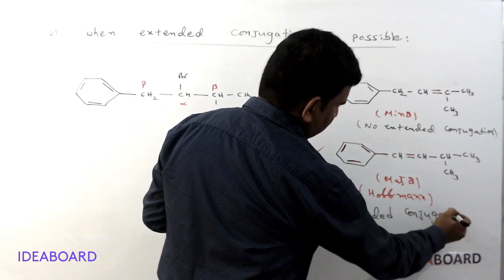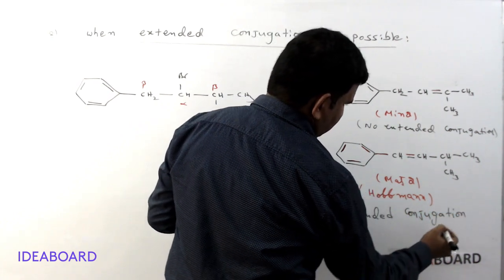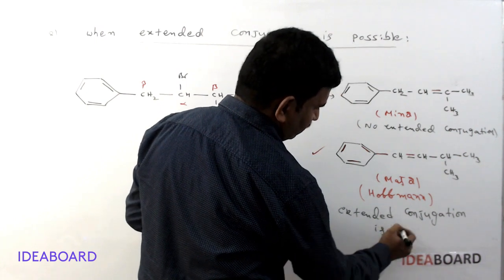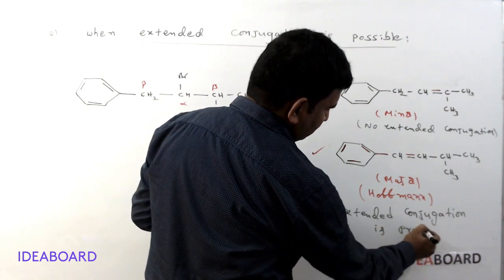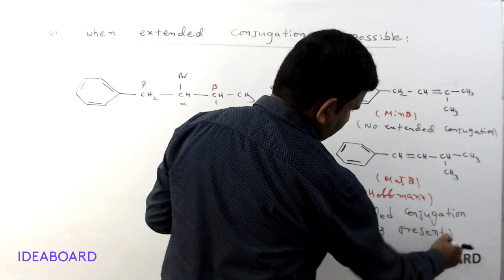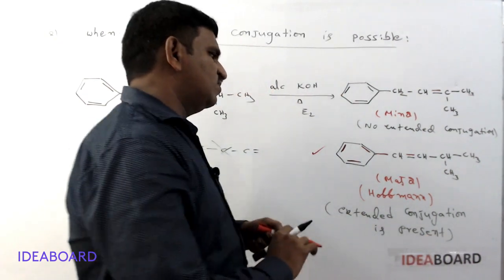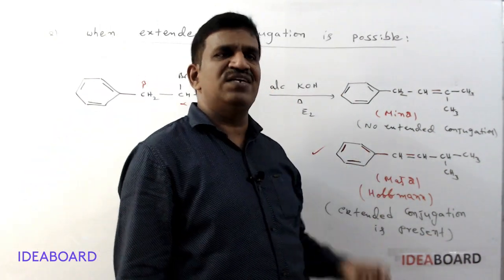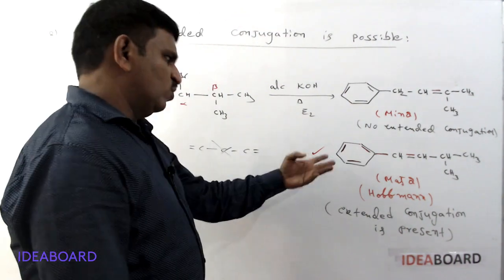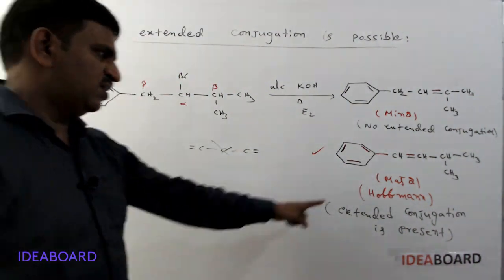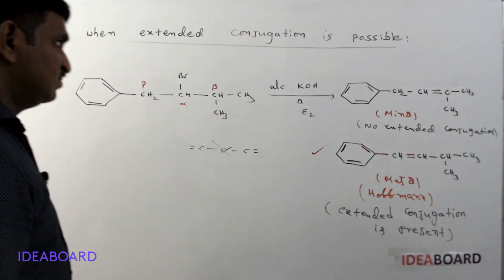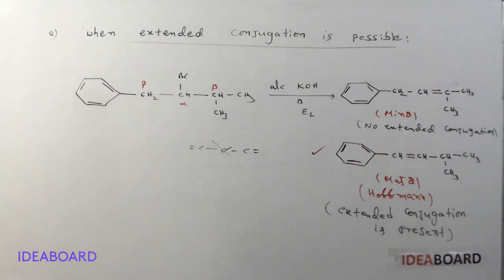Because of extended conjugation, the molecule's stability increases. So this is the major product, and here it is the Hoffman product. Okay, this is the second case.